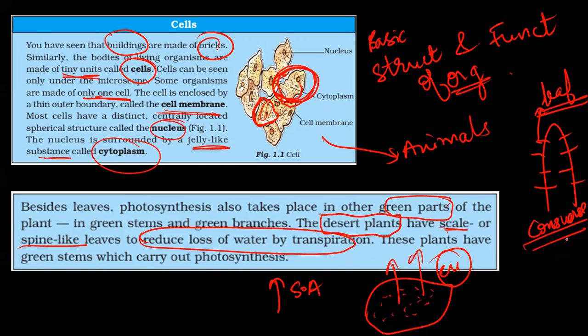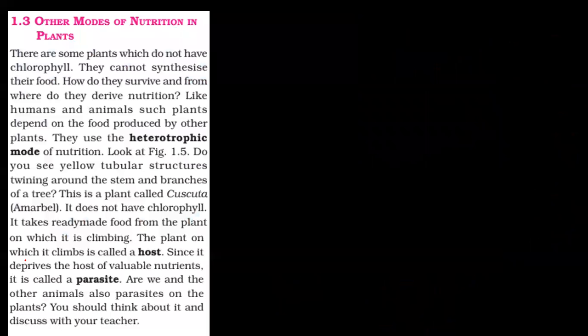They don't want transpiration, so they reduce their surface area. Now they have spine-like leaves like this. So from where will the water evaporate? There's so little surface area, and we know we need more surface area for evaporation. So these plants have green stems which carry out photosynthesis, rather than leaves.